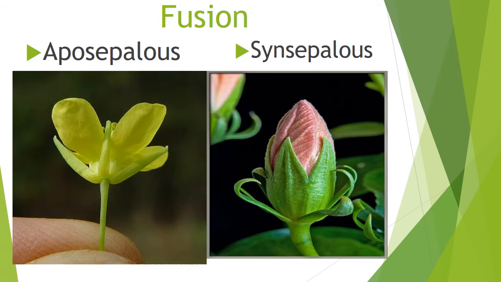But here, look at this picture carefully. Can you find out? One is joined a lot, isn't it? But another one is not joined. That is Annona. Annona flower is not fused. But hibiscus flower, can you find whether there is fusion or not?